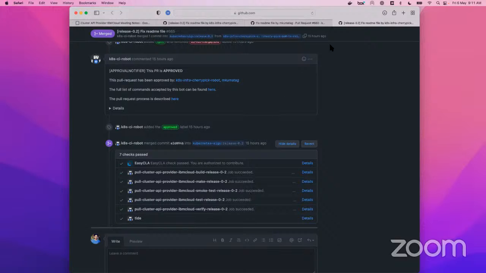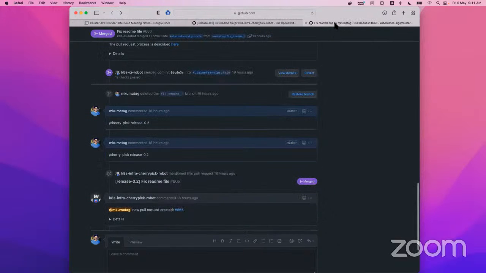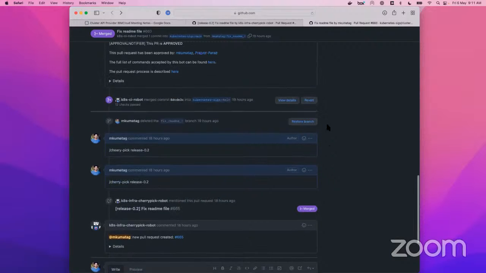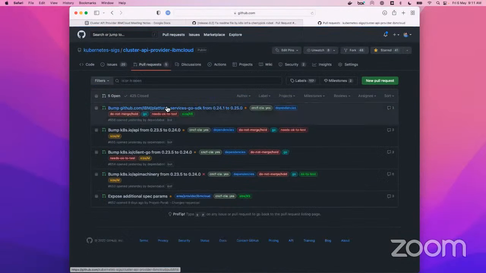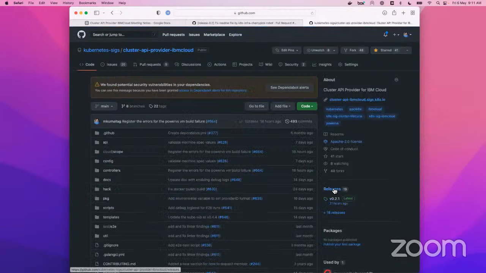So that's the idea. If you want to cherry pick anything to 0.2, feel free to do the cherry pick and release your PRs after yesterday's merges, right? Yeah, so that's about the release.